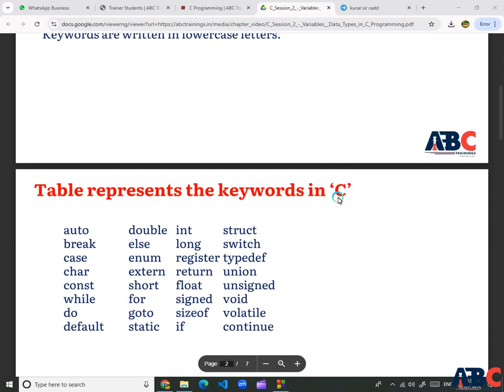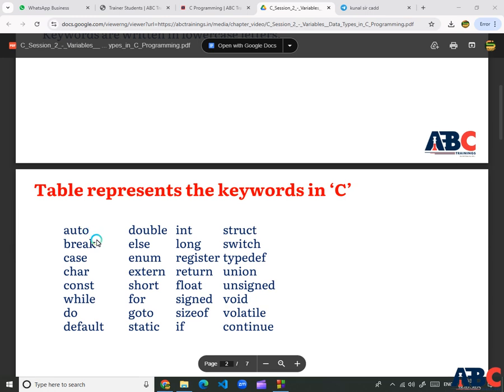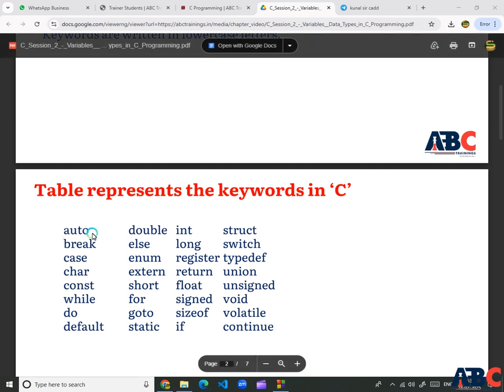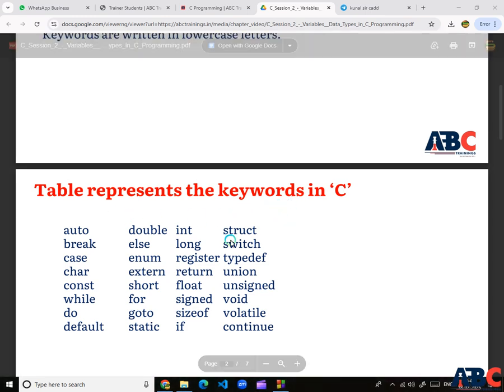So that is the table of keyword structure of C programming: auto keyword, break keyword, case keyword, and also char, const, double, else, int, long. There are multiple keywords, 32 in total, used in the complete C programming language. Like the auto keyword is used for an automatic variable; if an int value is assigned like int x is equal to 5, whether the auto keyword is declared or not, it will automatically be int x is equal to 10. So that is the representation of the C programming language's 32 keywords.